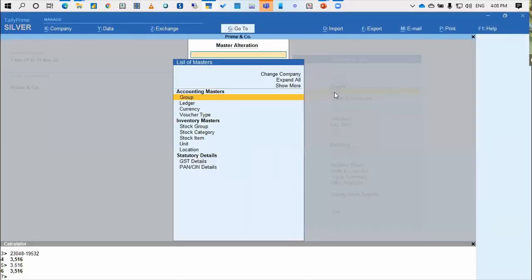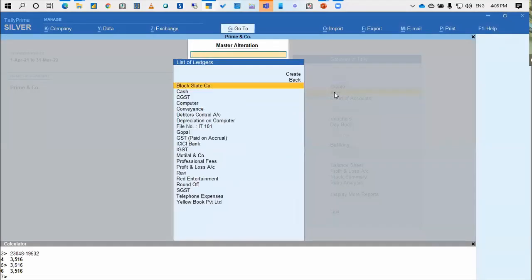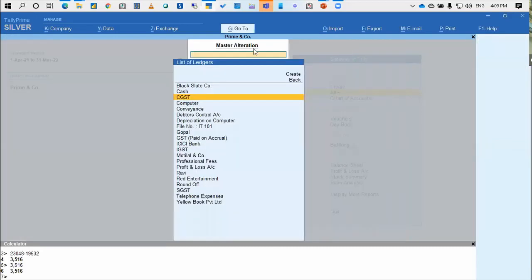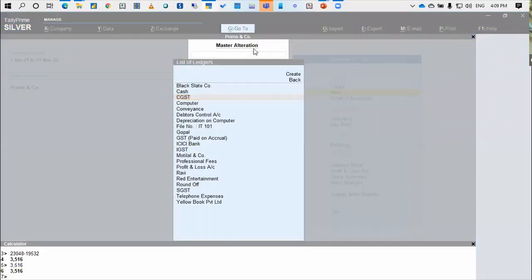So simply create the three ledgers, which I can show you: CGST, SGST, and IGST. Under duties and taxes, choose GST and the type of ledger: central, state, or integrated tax, as the case may be. Here you don't define any percentage. You define the percentage at a company level, and it will work. Otherwise it will require a separate session, so I'm not going into much detail on that.